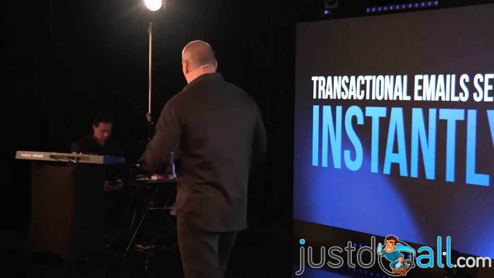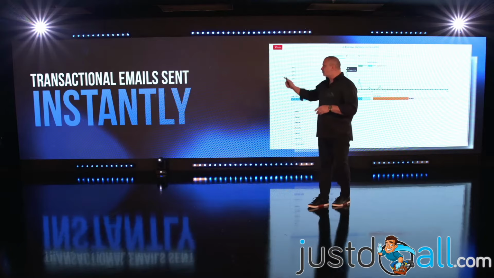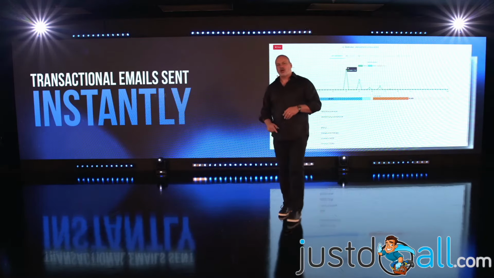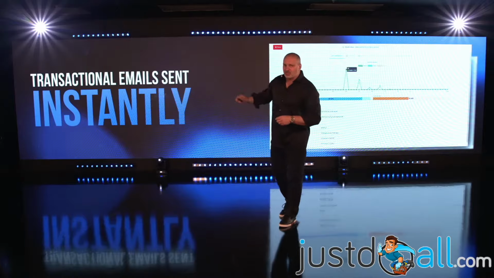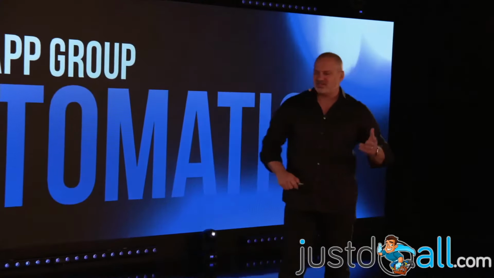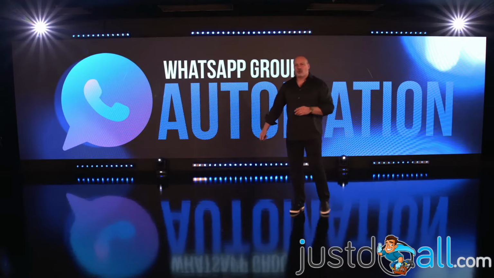and it's actually faster. And because of that, we separated the infrastructure for transactional emails. Now, emails like recover your password or get confirmation on your opt-in, those are transactional emails. They're going to be super fast, way faster than they were before. All right? Okay, now let's talk about WhatsApp automation.